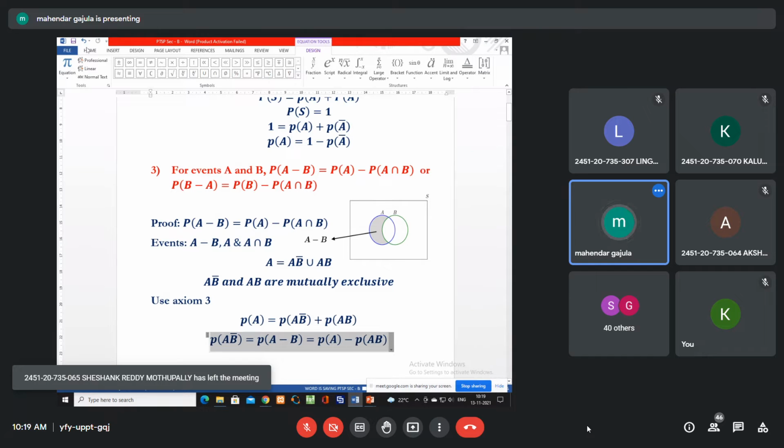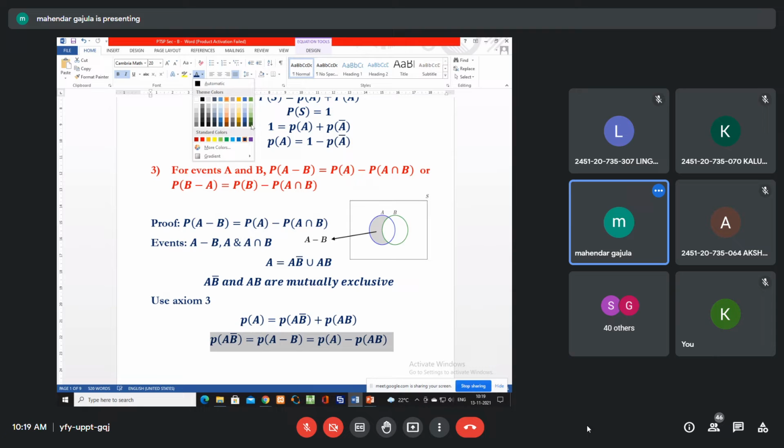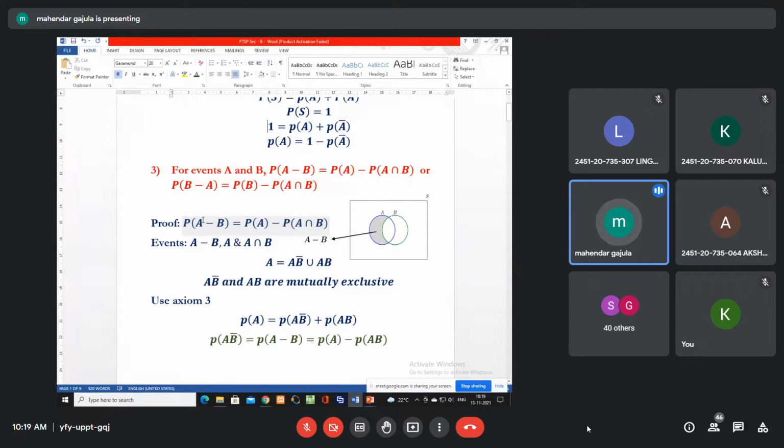Any doubt in this? I'll explain again. From the given expression, I understand that A minus B, A and A intersection B are the events, and there is some relation among these three: A equals AB bar union AB.